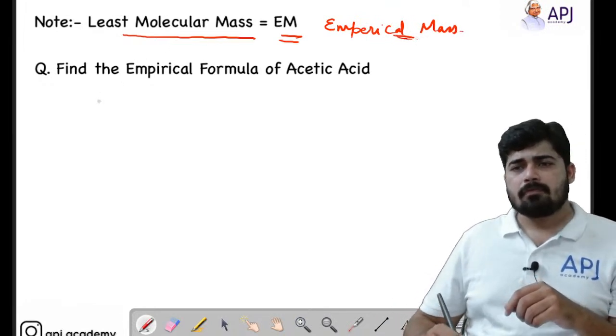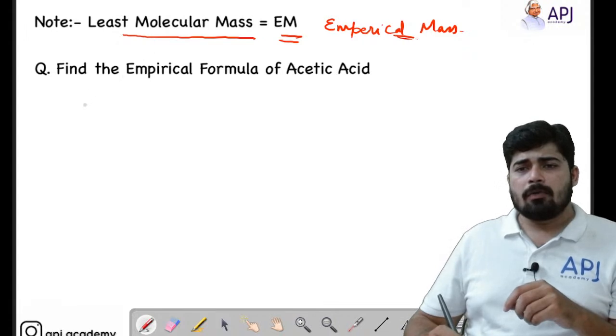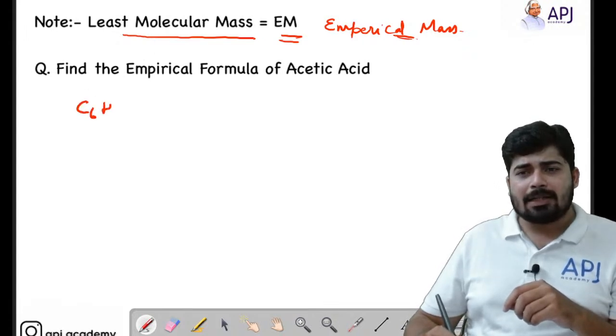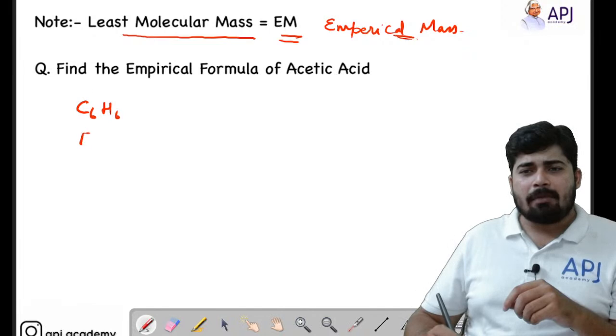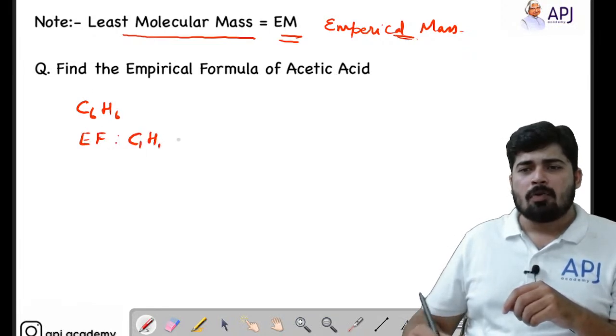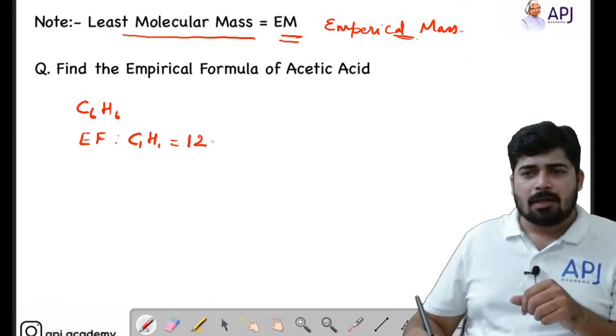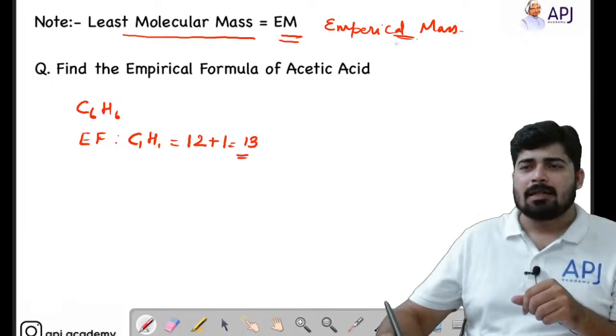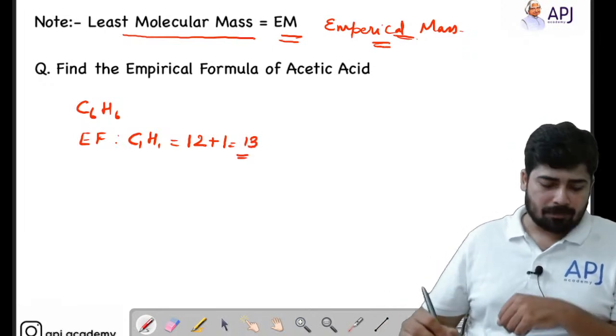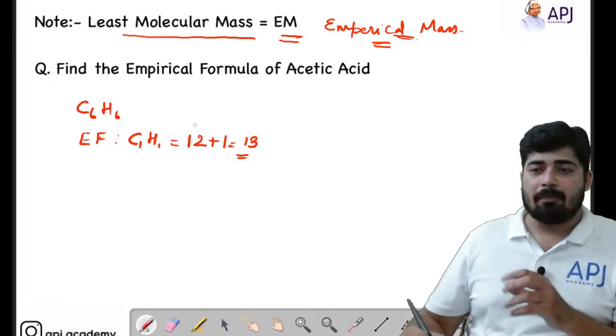In the case of benzene, we got the empirical formula as C1H1. What will be the mass of this formula? We have 1 carbon and 1 hydrogen, so the mass of the empirical formula is 13. That is meant by empirical mass.